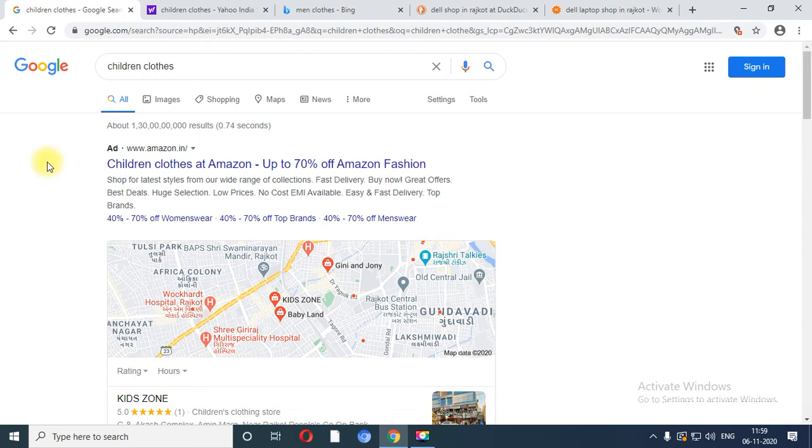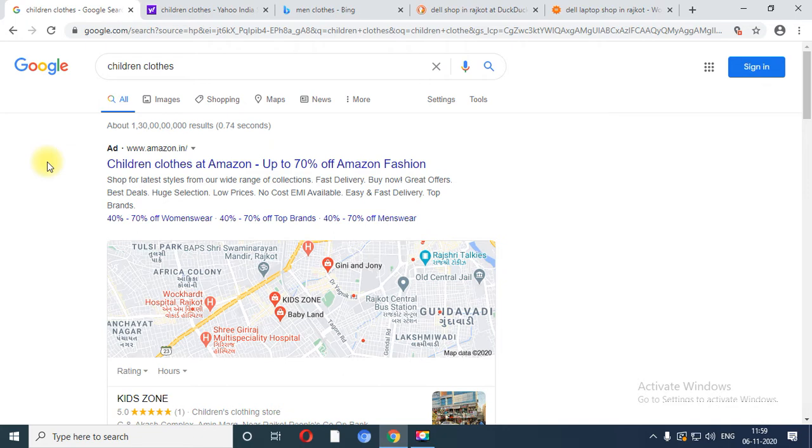Over here, first of all, I have shown you the comparison of major 5 search engines. In our video, lots of time we have talked about Google or Yahoo or Baidu or Bing. These all are the names of search engines which we have already seen during the theoretical portion.